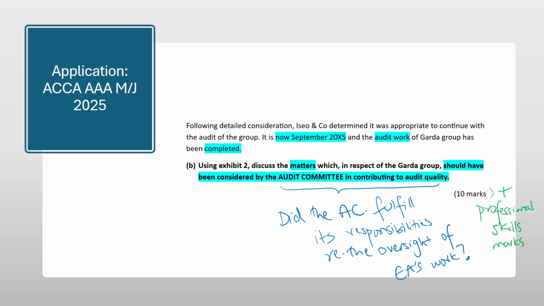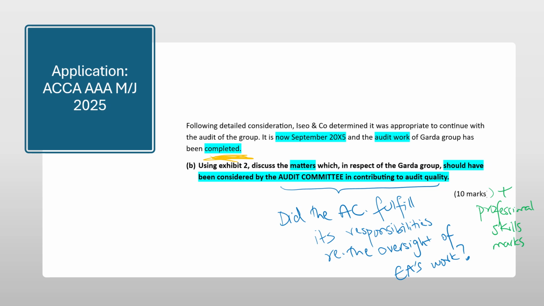The requirement that we are covering is on the screen right now. So following detailed consideration, the firm has determined that it was appropriate to continue with this audit. It is now the 1st of September, so from 1st July to September, the audit work of the group has been completed. The report has not yet been signed, but the audit work